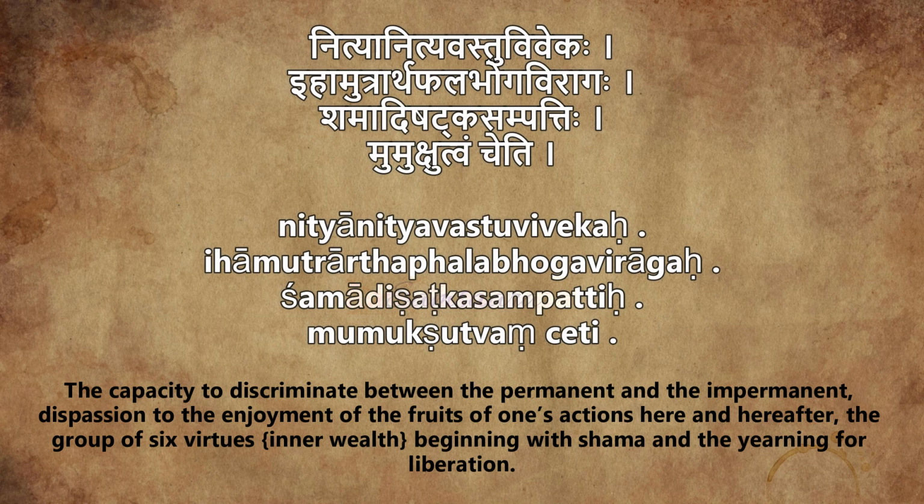In that they put six qualities. Shamaha, control of the mind. Damaha, control of the senses. Uparamaha, continued control of the senses and the mind. Titiksha, patience. Shraddha, faith. Samadhanam, fixation on the goal. And the fourth point was mumukṣutvaṃ, which is the longing to be free. So we will close here and then we will see in detail. The student will ask, what is this viveka? Like that. So viveka will be explained. Then vairagya. Like that we are going to break up and see the explanations for all these things.